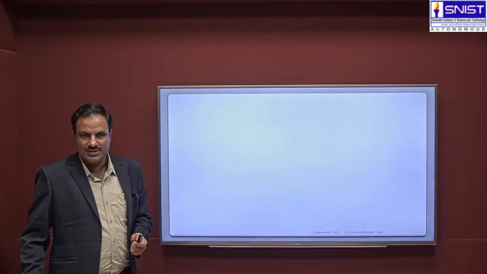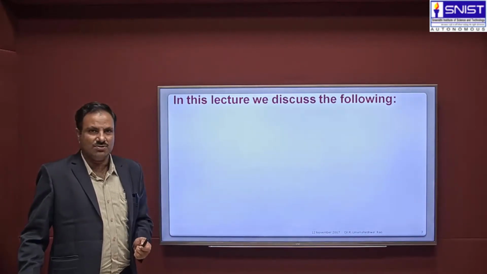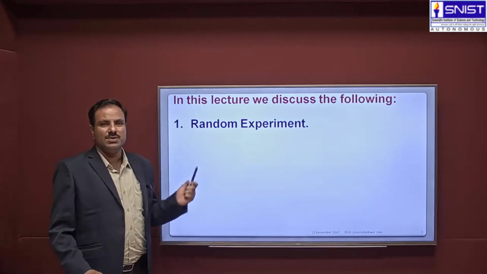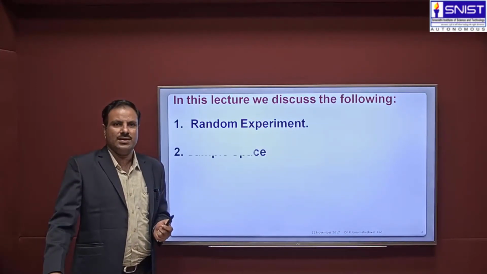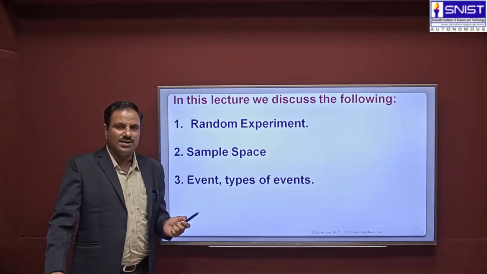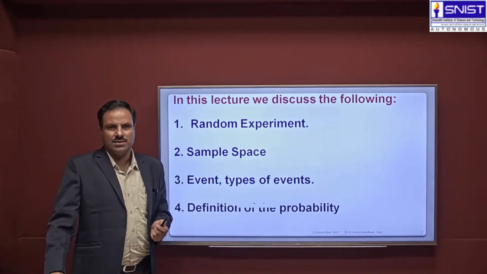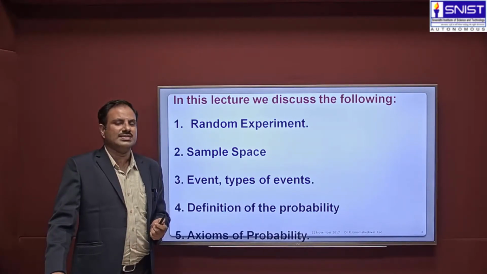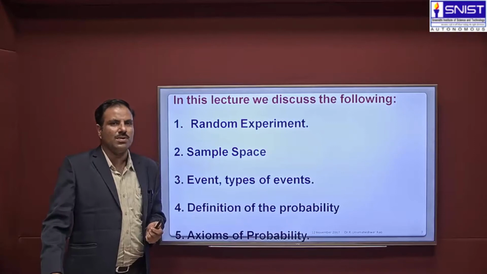So here we are going to discuss the first lecture on probability. In this lecture, first we'll learn what is meant by a random experiment, and then sample space, then what is an event and the types of events, and the definition of probability, and finally we'll discuss the axioms of probability.